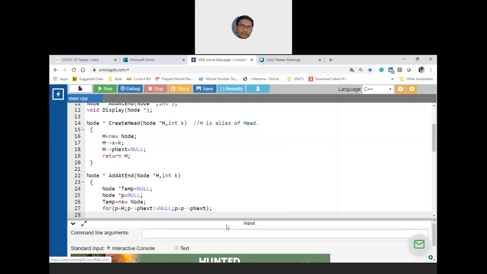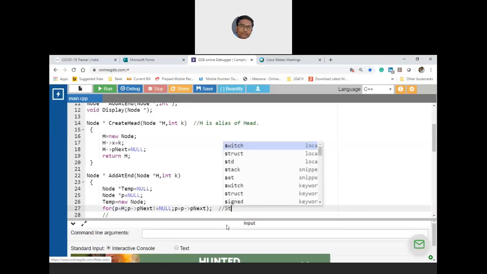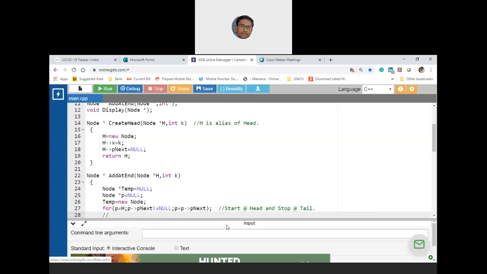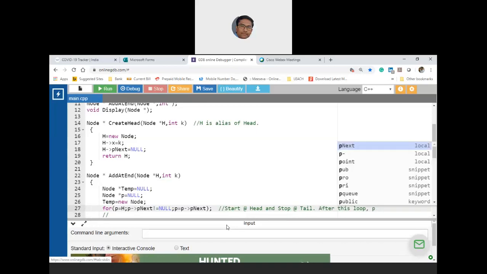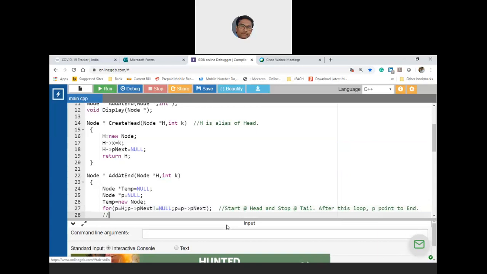Okay, so here this is nothing but node traversal. Start at head and stop at tail. This is what you are doing. So here p points to tail. After this loop, p points to last node.